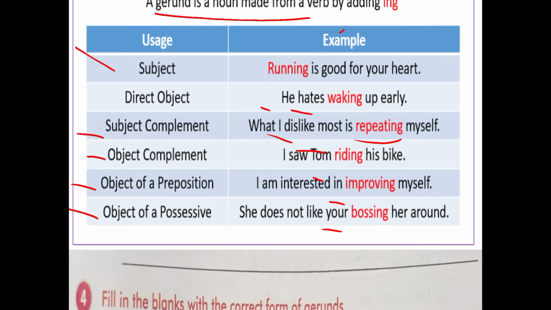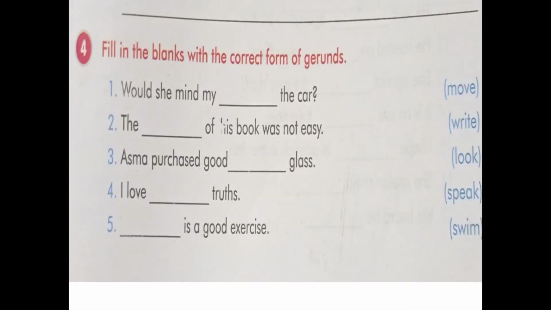Now come to the exercise, how we have to do it. Look at this: would she mind my dash the car. We have to use a verbal noun, that is, add ing to the verb, so it will become moving. But why are we using moving in this case? We are using moving to show the possession. Would she mind my moving the car? Who is moving? This is my. It shows the possession case, the object of possessiveness, so we are using moving here.